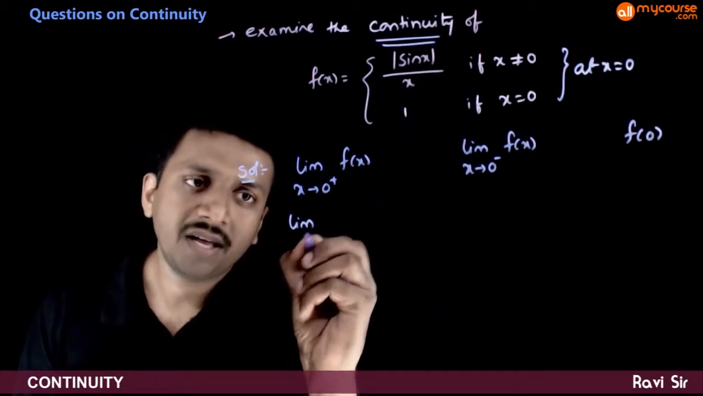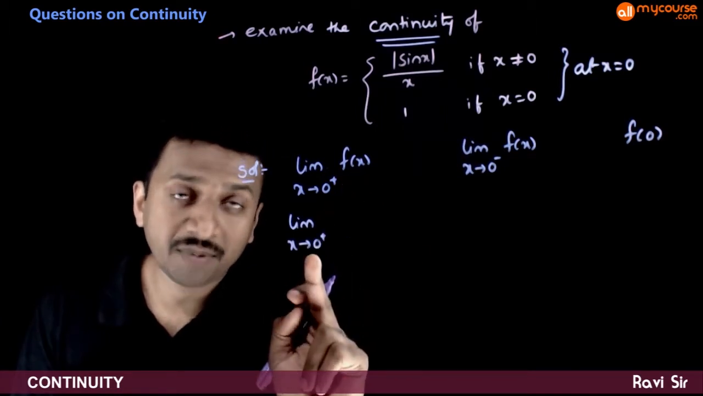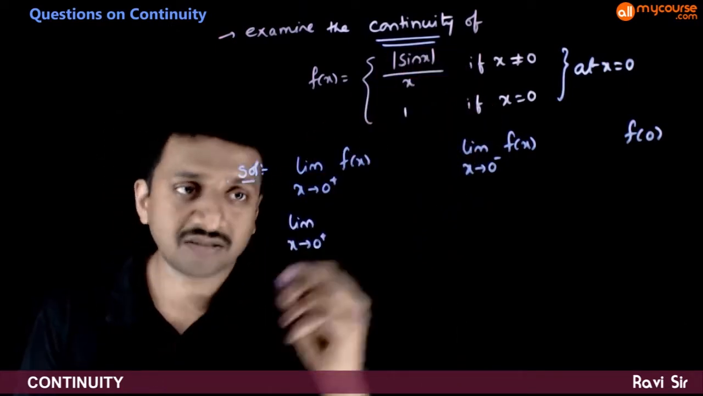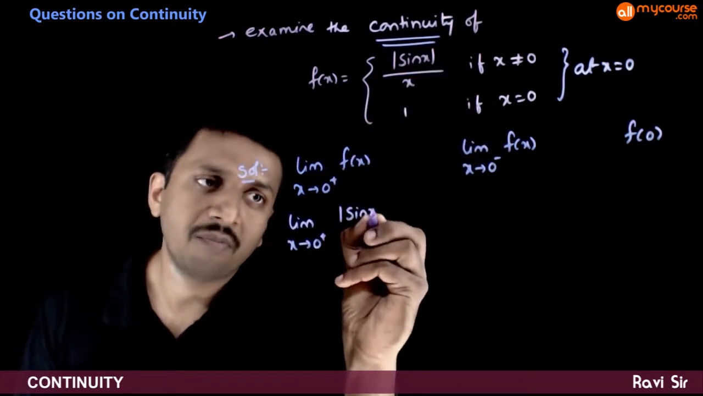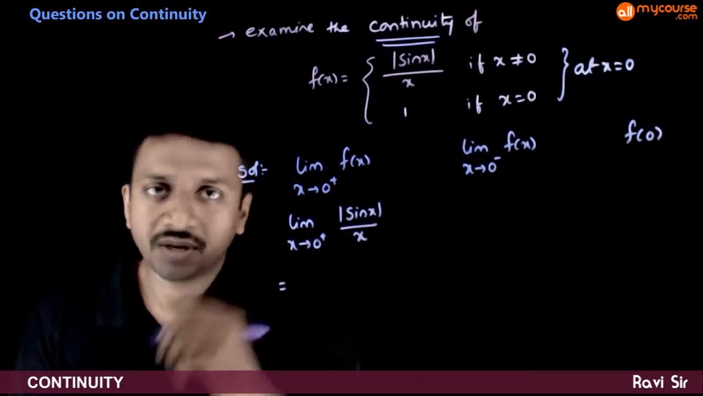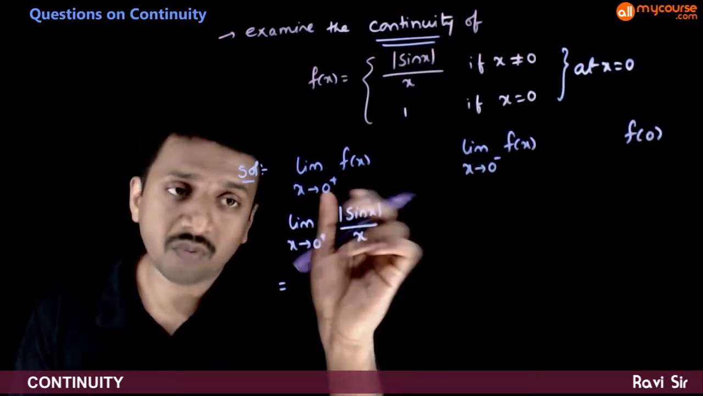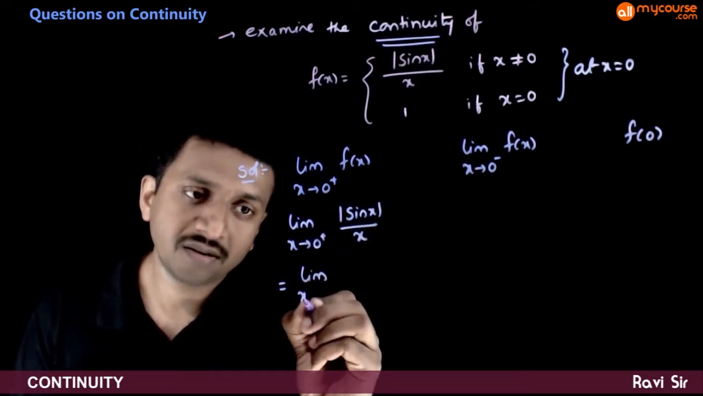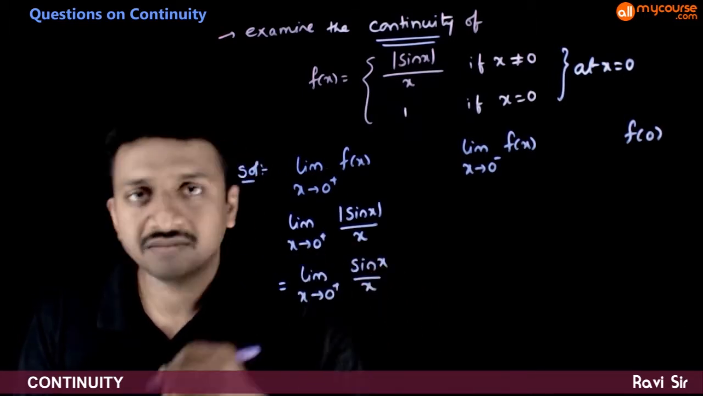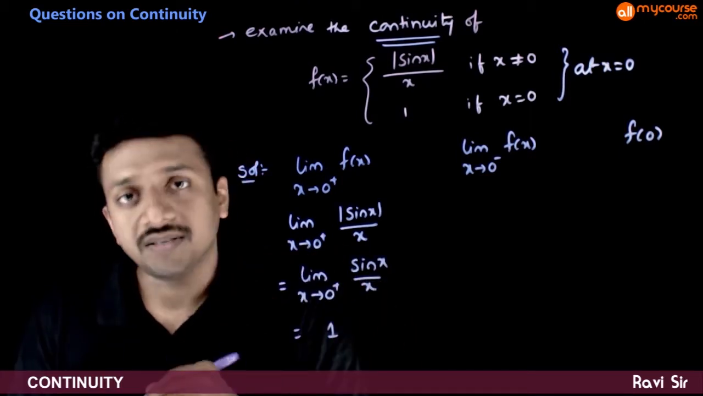So the limit as x tends to 0 plus, in the positive neighborhood of 0, as long as x is not equal to 0, the function is mod sin x by x. So f(x) is mod sin x by x, right? As x tends to 0 plus, sin x is positive, so mod sin x becomes plus sin x by x. So the limit as x tends to 0 plus of sin x by x, we have a standard formula, this is equal to 1.